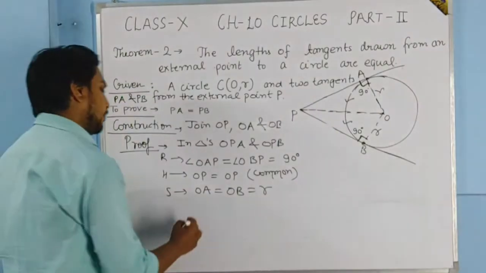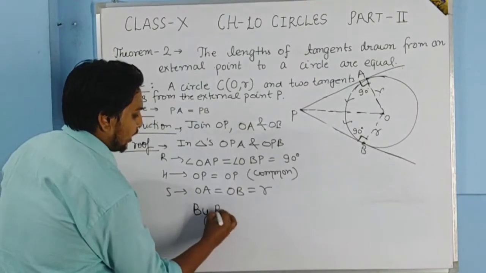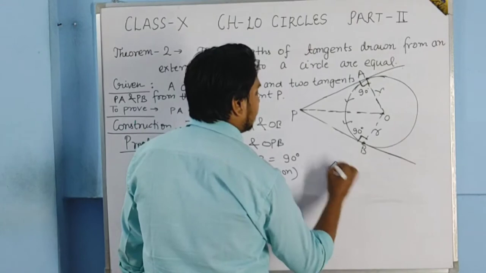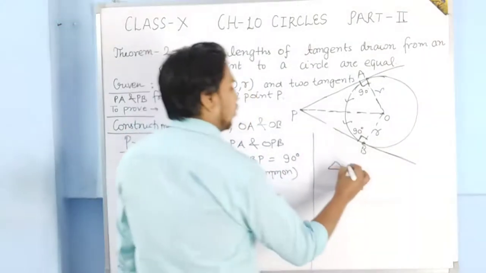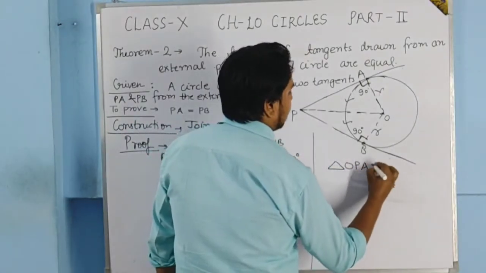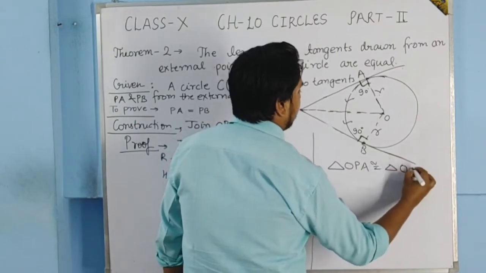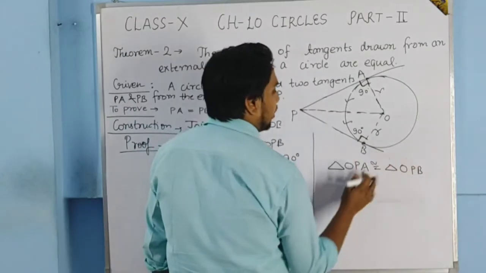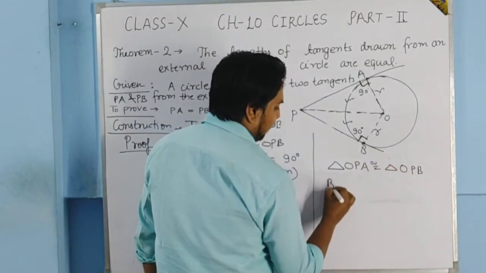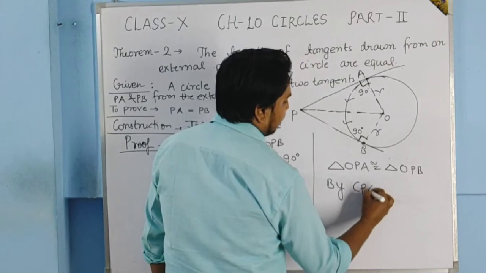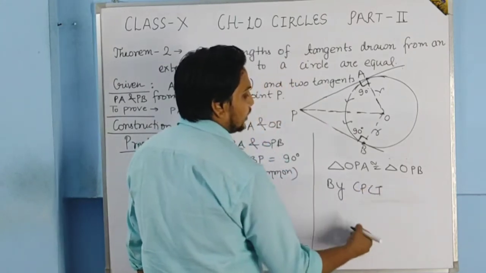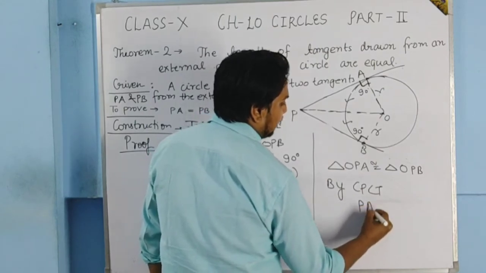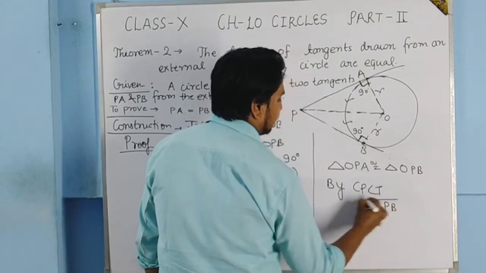So students, by RHS we can say that triangle OPA is congruent to triangle OPB, and if they are congruent to each other, then by CPCT we can say that side PA will be equal to PB.